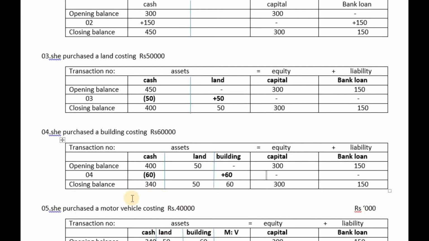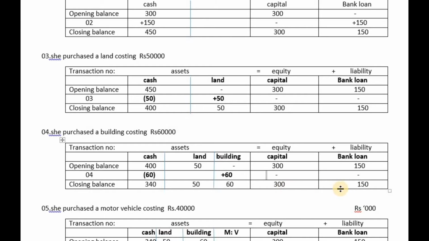And in result, the closing balance after the fourth transaction: cash 400,000 minus 60,000 equals 340,000. Land remains unchanged, and building, now another building is there in the business, an additional asset 60,000. Equity remains unchanged, liability remains unchanged.